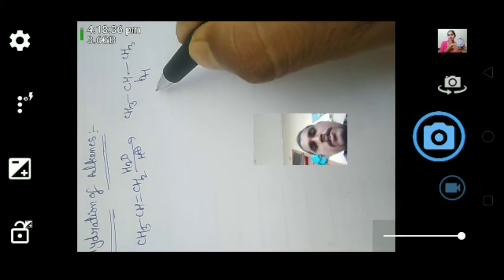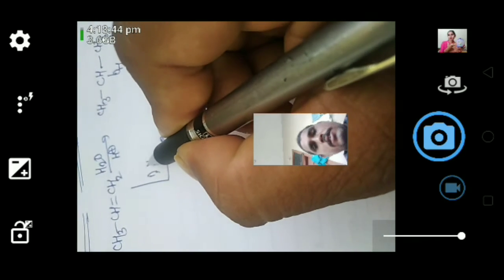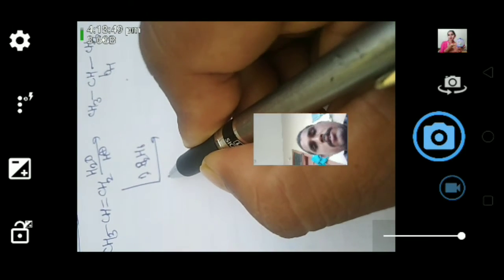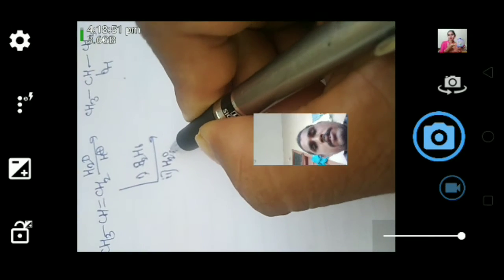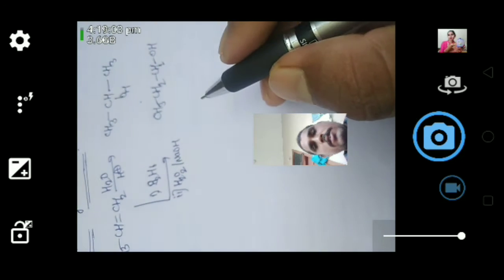Here this is a secondary alcohol. If we react the same alkene with diborane in the presence of peroxide, a primary alcohol is obtained. Here this is the primary alcohol.